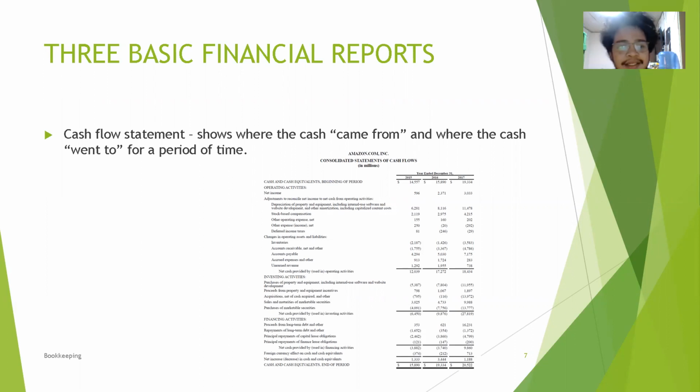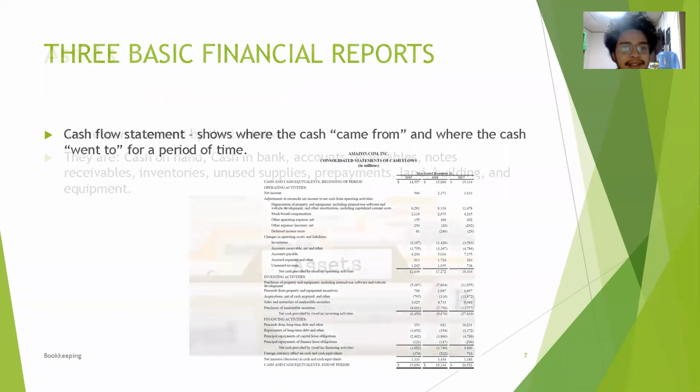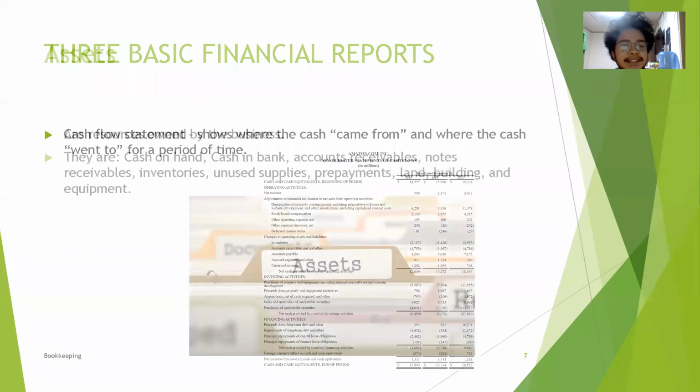So this is the cash flow. From net income, the starting income, it then includes the investing activities and financing activities. So this is what a cash flow statement looks like. So we're done with the 3 basic financial reports.